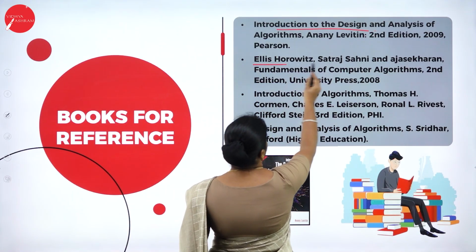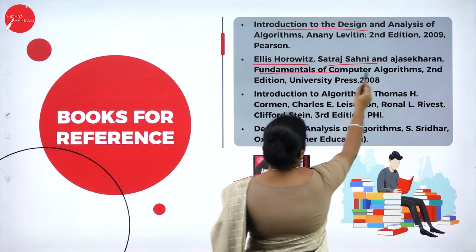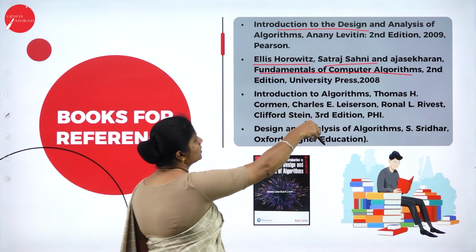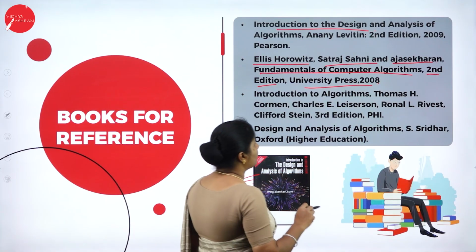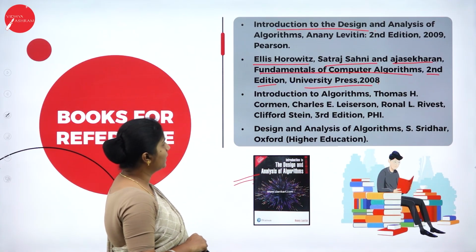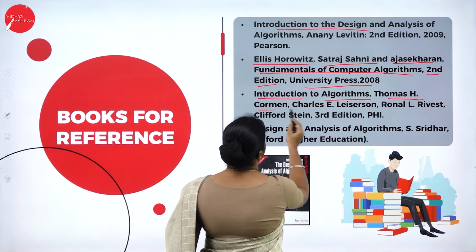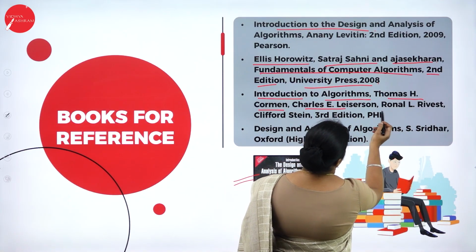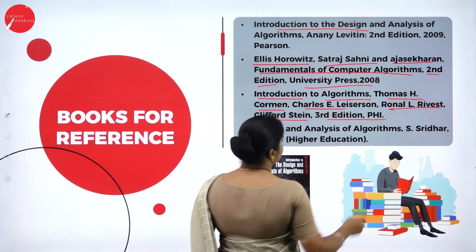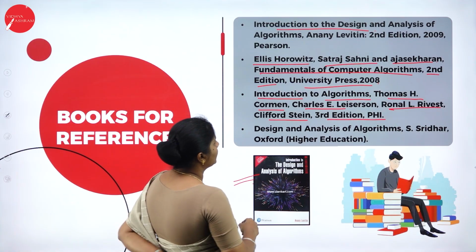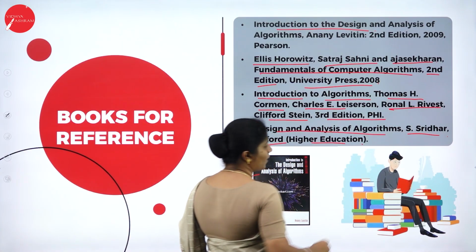Then next we have Ellis Horowitz, Sartaj Sahni and Sanguthevar Rajasekaran, Fundamentals of Computer Algorithms. This textbook is written by these 3 authors. This is the second edition, published by Universities Press, 2008. Next we have another textbook, Introduction to Algorithms, written by Thomas H. Cormen, Charles E. Leiserson, Ronald L. Rivest, and Clifford Stein, 3rd edition, PHI. At last we have Design and Analysis of Algorithms, written by S. Sridhar, Oxford. This is for higher education.